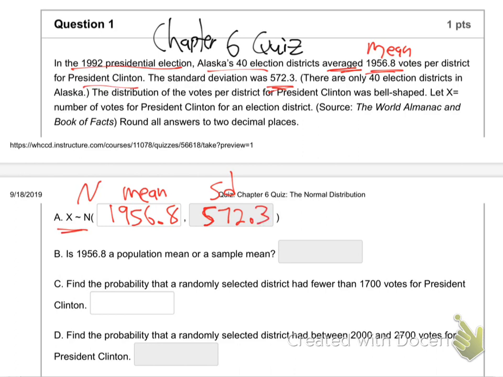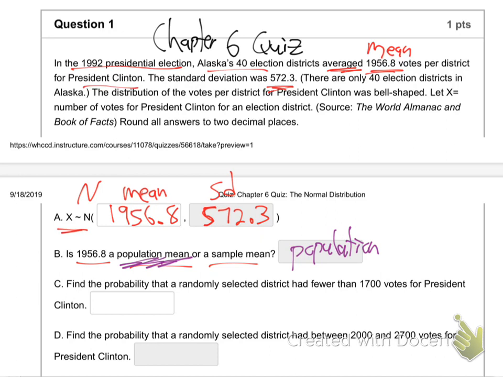572.3. Okay. Is 1956 a population mean or a sample mean? I'm not going to ask you that in the exam. We had that in the last exam. I don't know if you remember that. It's a population because it wasn't just like a poll. They weren't saying we polled to find out how people were going to vote and this is what we think. It wasn't a sample. It was the actual results from the actual election. So that means it's population. Remember that when we learned that? Population is the actual thing and samples are what you estimate.